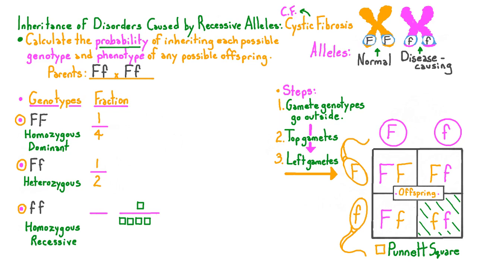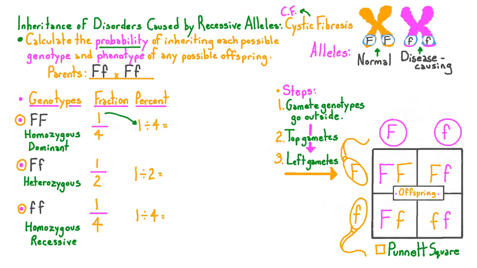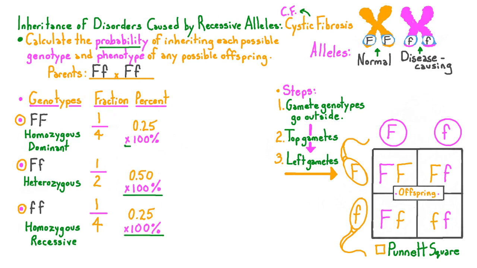And one of the 4 squares is occupied by the homozygous recessive genotype, so we can also write the fraction 1/4. Probabilities are also commonly given as percents, so we should calculate those as well. To do this, you should first divide each numerator by its denominator, and then multiply by 100%.